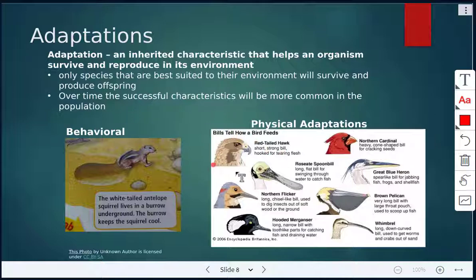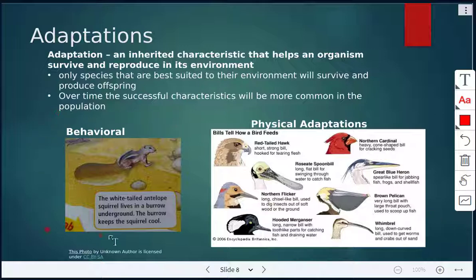If we look at, for example, this one here, that's a red-tailed hawk. It has a short, strong beak or bill, and it's hook shaped for tearing into flesh. If we look at this one, great blue heron, spear-like bill for jabbing fish, frogs, and shellfish. So notice how different birds have different beaks adapted for their environment. Those are called physical adaptations.